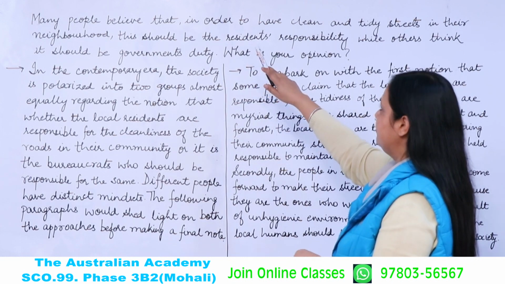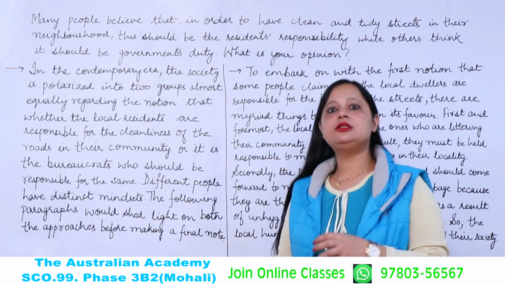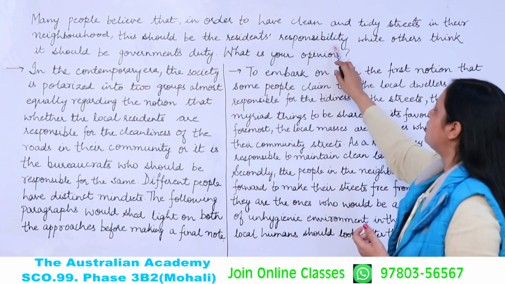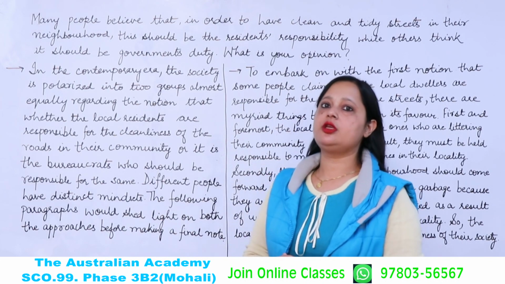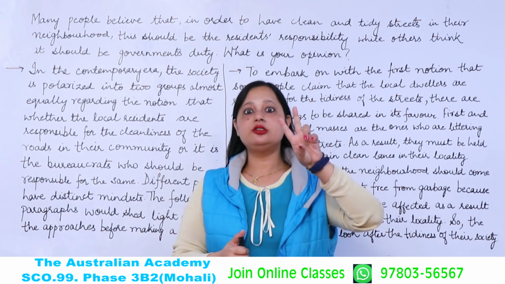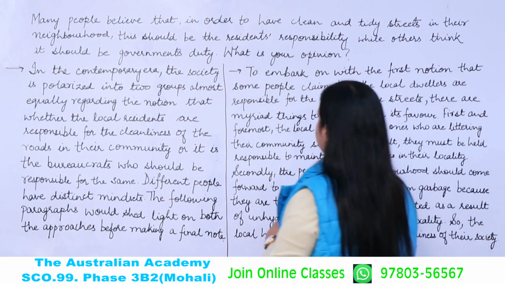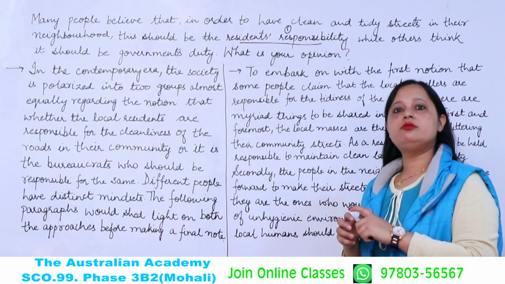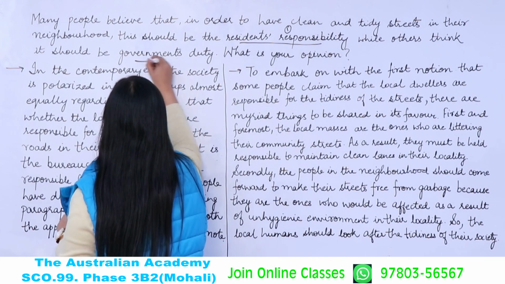Many people believe that in order to have clean and tidy streets in their neighborhood, clean and tidy meaning that there should be cleanliness all around, this should be the residents' responsibility, while others think it should be the government's responsibility or duty. What is your opinion? When they are asking your opinion, there are straight away two different aspects of the statement. First we have residents' responsibility. That is the first opinion, that it should be the responsibility of the residents or the people living there, and the second is government's duty.